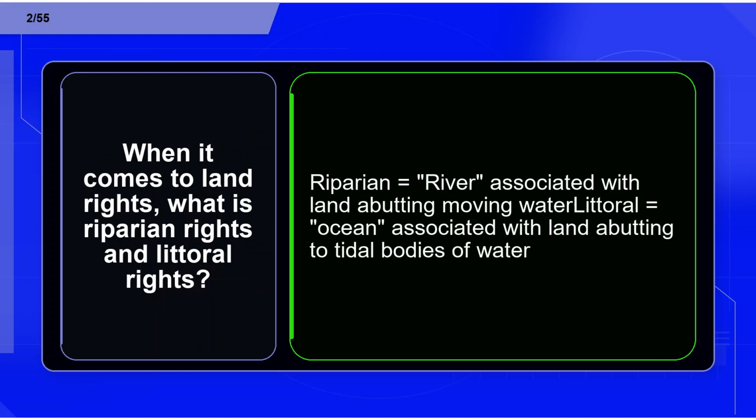Flashcard 2. Term. When it comes to land rights, what are riparian rights and littoral rights? Definition. Riparian equals river, associated with land abutting moving water. Littoral equals ocean, associated with land abutting tidal bodies of water.